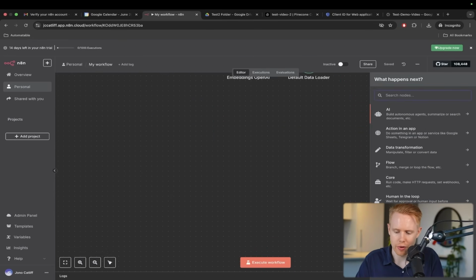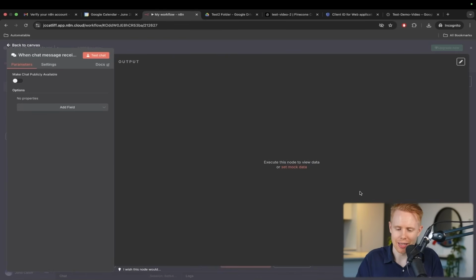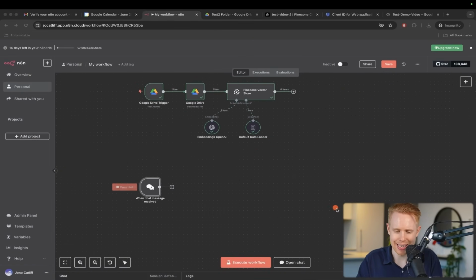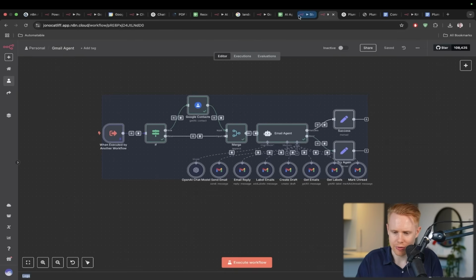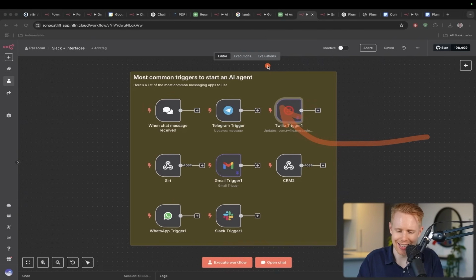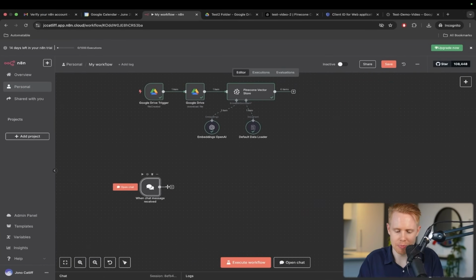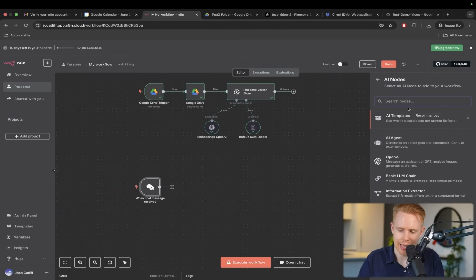And so now we're going to move on to the second part of this, and that second part is actually retrieving the data. So we're going to choose an on chat message here. Now that we have the data inside this Pinecone database, we actually have to retrieve it. We've already talked quite extensively about all the different ways that you can connect in triggers, so I'll leave it to you if you want to change it. I'm just going to go ahead with this basic chat node here. And the next thing we're going to do is call an AI agent.